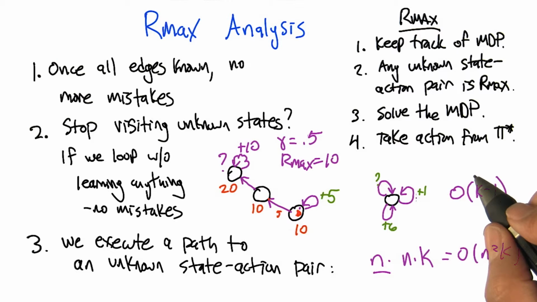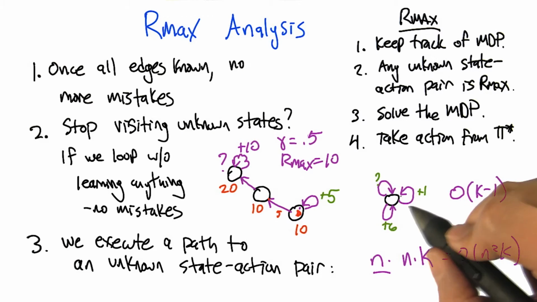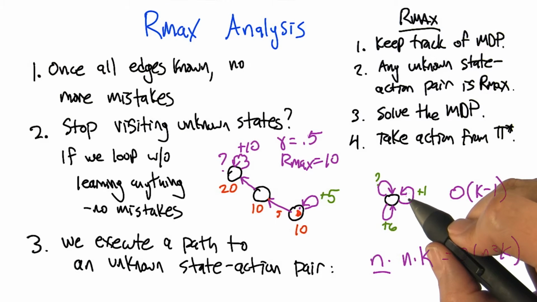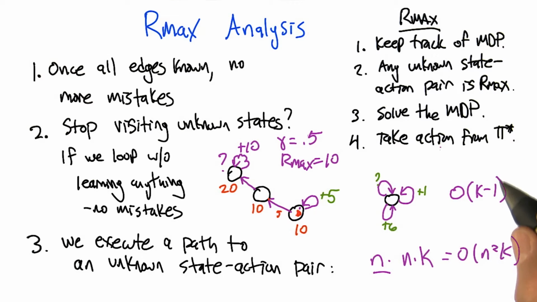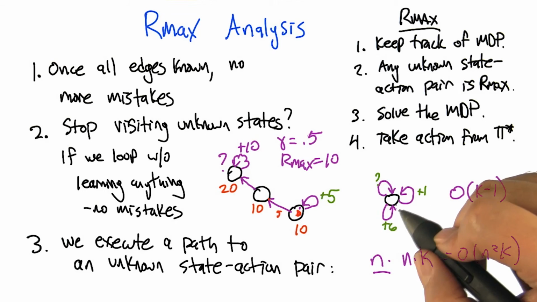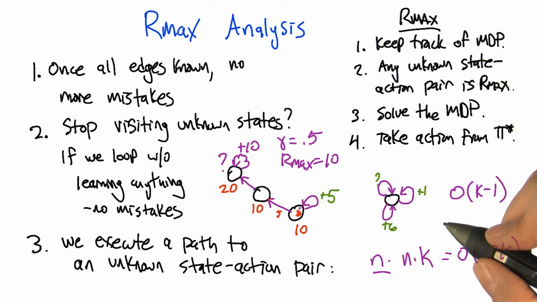You could do a little bit better if you assume that everything was R-Max, because as soon as you come across R-Max, you can stop. Very good. Yes. If you end up finding along the way an action that actually gives you the full R-Max value, then we don't have to explore the rest of them because they're not going to be any better. Okay. So it doesn't give us a better bound, but it does probably give us better performance if we keep track of that. So this is a silly case. But it does allow us to say we solve 3 of the 4. Great. All right. So let's dive into number 4.